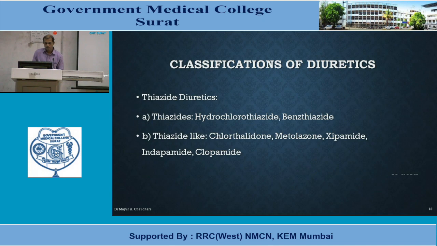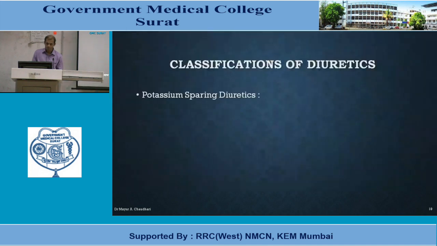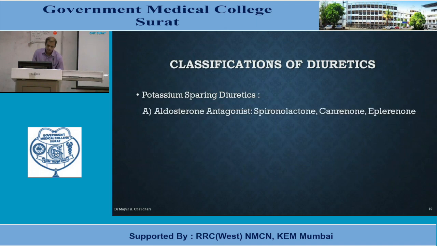Then there are loop diuretics: furosemide, bumetanide, torasemide or torsemide, and ethacrynic acid. These are loop diuretics. Then we have potassium sparing diuretics. There are two subtypes. Aldosterone antagonists like spironolactone, canrenone and eplerenone.